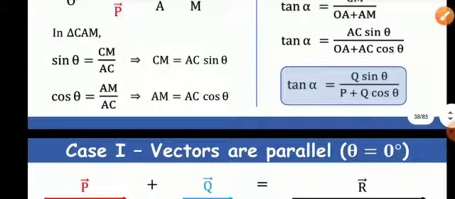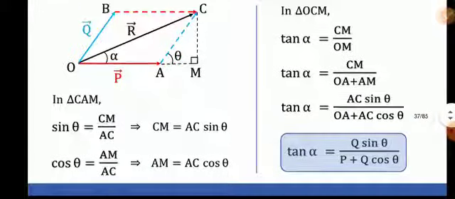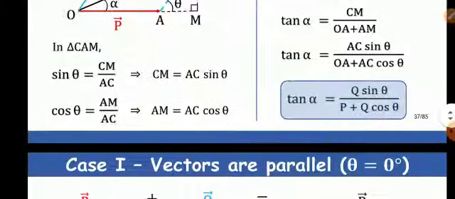Now here direction is given with respect to the first vector. So here the first vector is P, so the direction of the resultant vector is given with respect to the P vector. At what angle with respect to the first vector the resultant is acting, in this way.